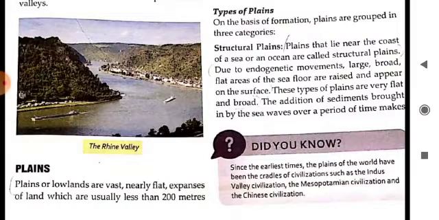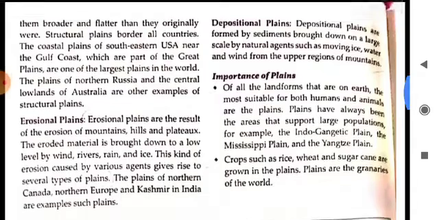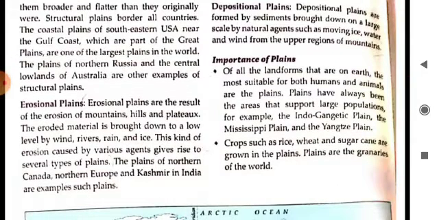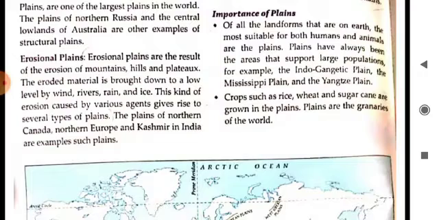Okay. Now come to the next point, the erosional plains. The erosional plains are created by the work of erosion. What is erosion? It's a process by which the surface of something is gradually destroyed through the action of wind, rain, etc. Erosional plains are the result of the erosion of mountains, hills and plateaus. The eroded material is brought down to a low level by the work of wind, rivers, rain and moving ice. Moving ice means glacier.